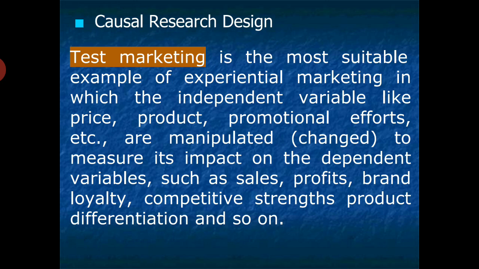They will make changes in price, product, promotional efforts and do manipulations accordingly, and they will note down whether these manipulations affect sales, profit or brand loyalty of the company or not. And finally, by recording and by this particular study, they launch the product with the eighth step, commercialization, on a full scale, on mass production, on a mass market.